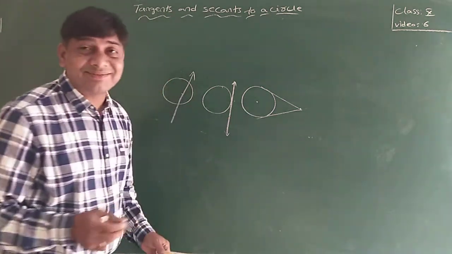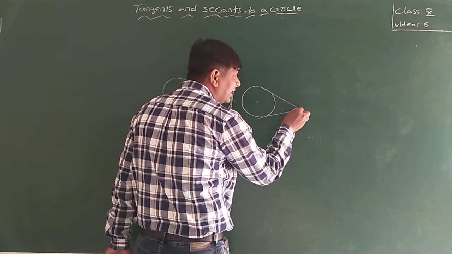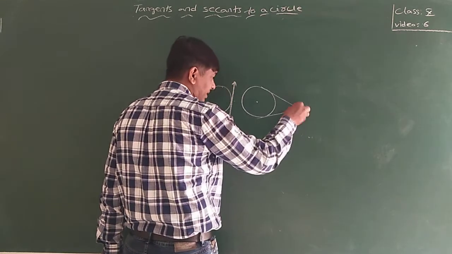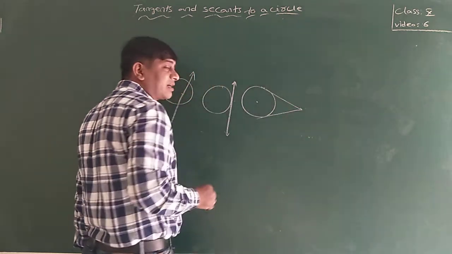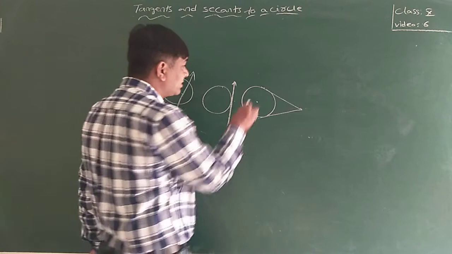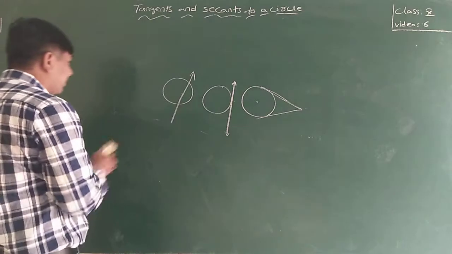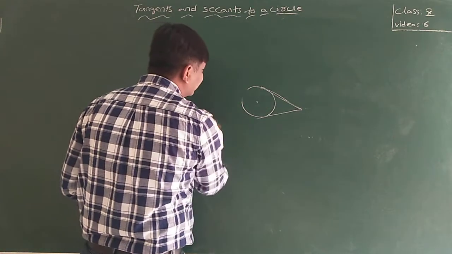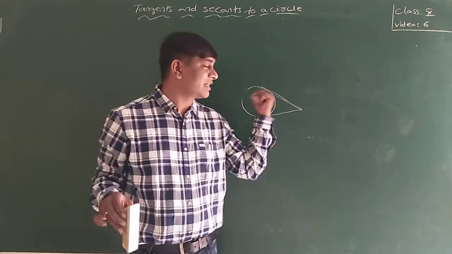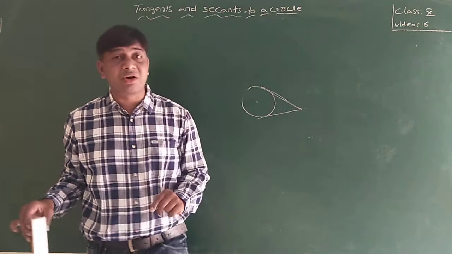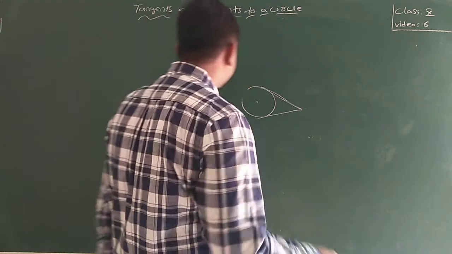Now, the length of the tangent. The length of the tangent means the distance from a point which is not on the circle to the point of contact. This is the length of the tangent. From an external point, how many tangents exist? There exist two tangents. In the previous class I said that two tangents drawn from an external point are equal in length. Now I am going to prove this theorem.